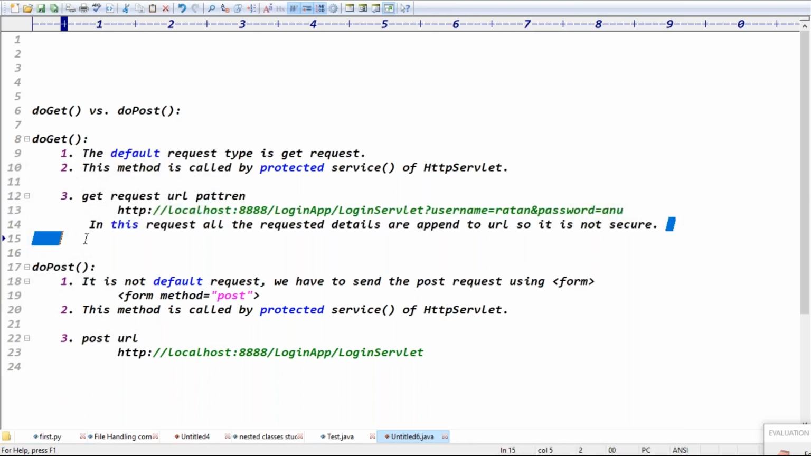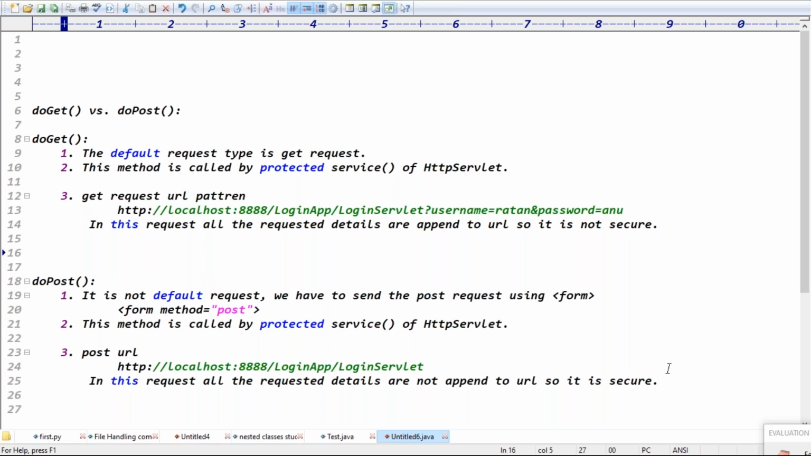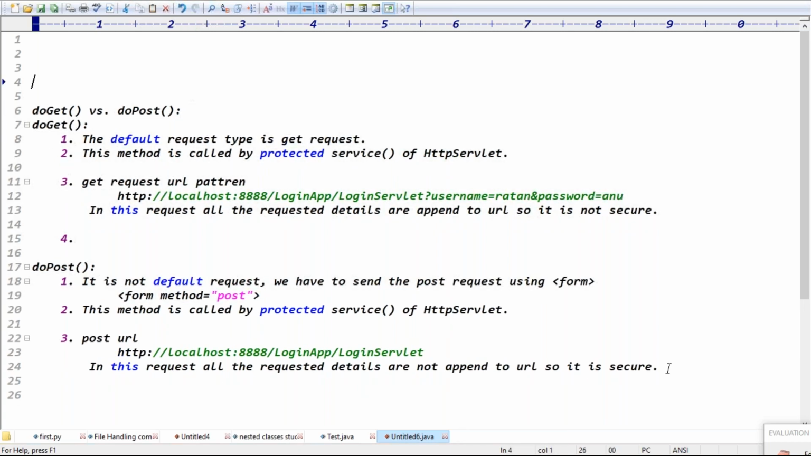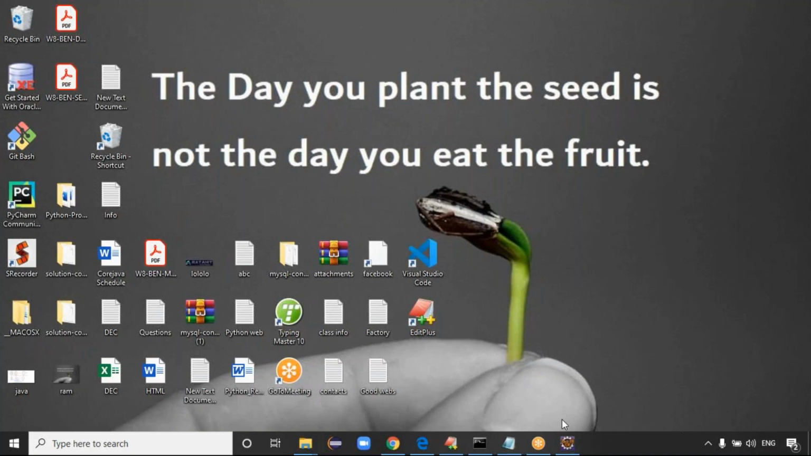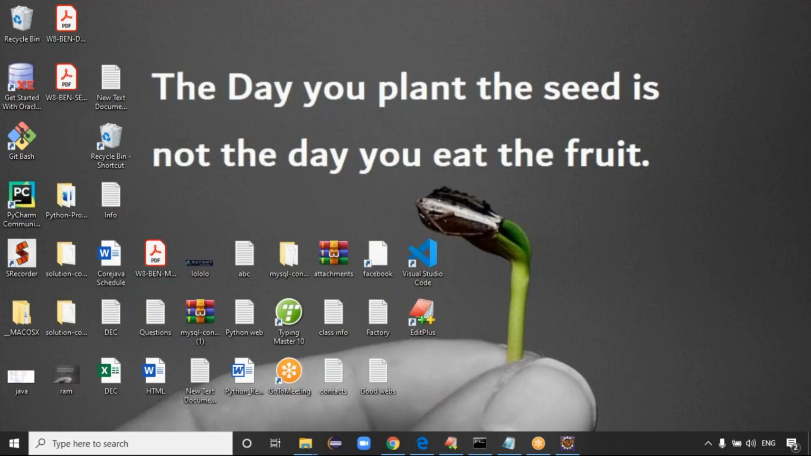Definitely, which one is secure, guys? In this post request, all the request details are not appended to the URL, so it is secure, right? Exactly, guys. Which one is definitely the secure request here, doGet request or doPost request? Definitely the post request is the secure request, right? Why it is secure and why it is not secure, I'll also give you the fourth point. When the client sends the request, guys, the request goes to the server, right?